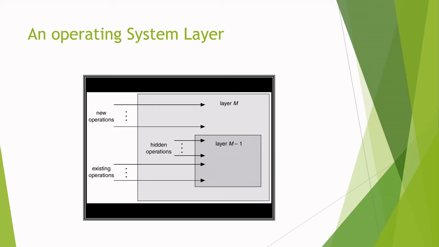Now we'll discuss the difficulties associated with this layered approach. The major difficulty with the layered approach involves the careful definition of the layers. We should define each layer carefully, because a layer can use only those layers below it. For example, the device driver for the disk space used by the virtual memory algorithm must be at a level lower than that of the memory management routines, because memory management requires the ability to use the disk space. So, memory management should be above the virtual memory management scheme. That hierarchy should be followed while designing these layers.